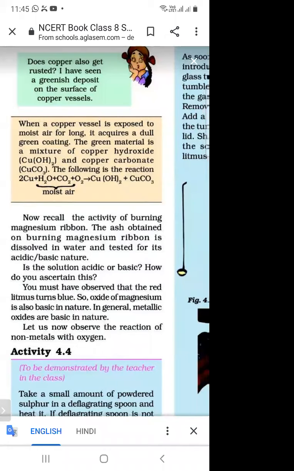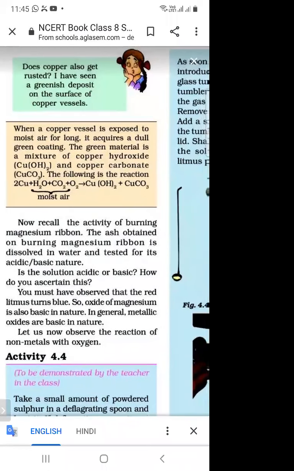It is the formula of moist air, so you have to remember it. When water is combined with carbon dioxide and oxygen, then it is moist air.